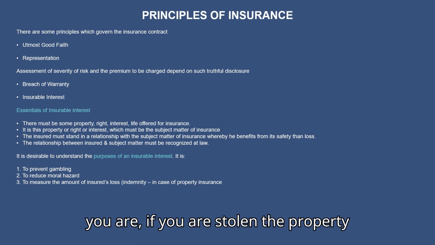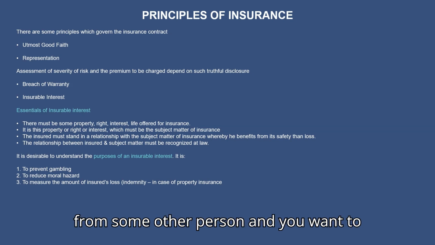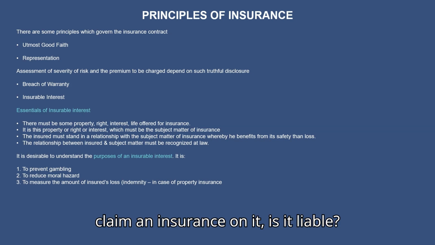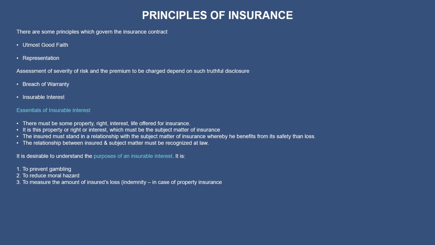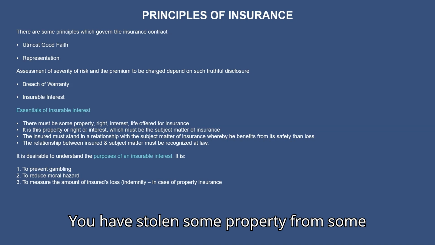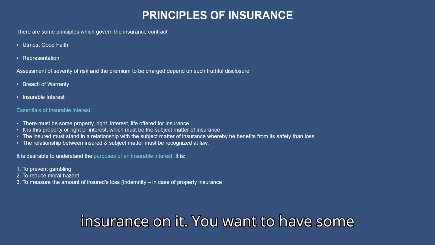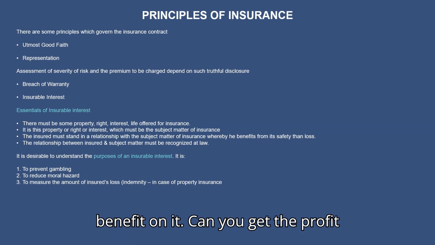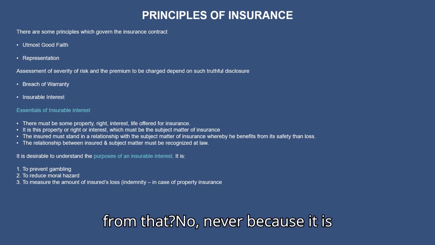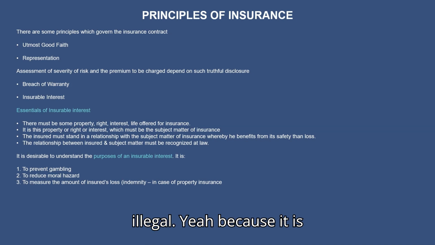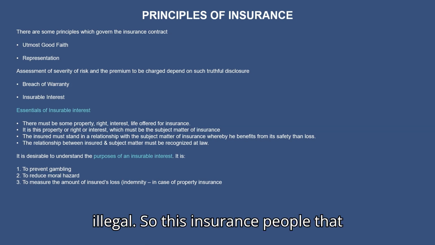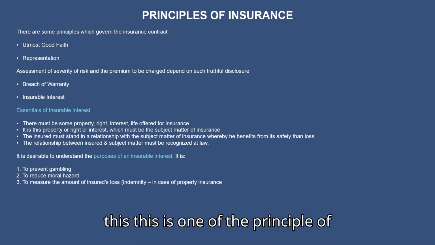For example, if you have stolen property from some other person and you want to claim insurance on it, is it liable? Can you get a benefit from that? No, never, because it is illegal to acquire the property. It is illegal. So this is one of the principles of insurance.